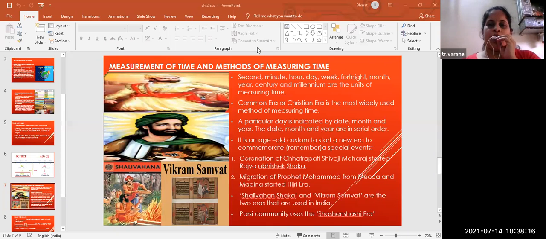Now, children, all the time we say, write your date, your roll number. So, how do we write? First, we write the date in our classwork or homework notebook. We write the date and then month and then year. Yes, so it has a serial order. So in the same way, for a particular day, we write the date, month, and year. The day and the month and the year are in serial order. It is an age-old custom.